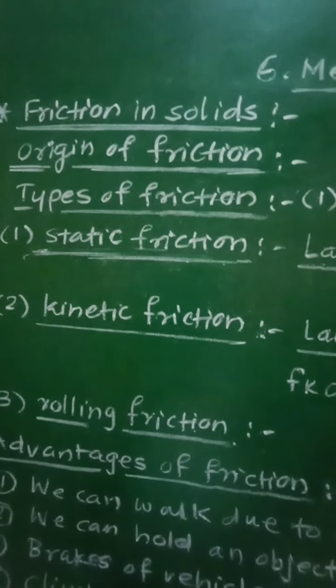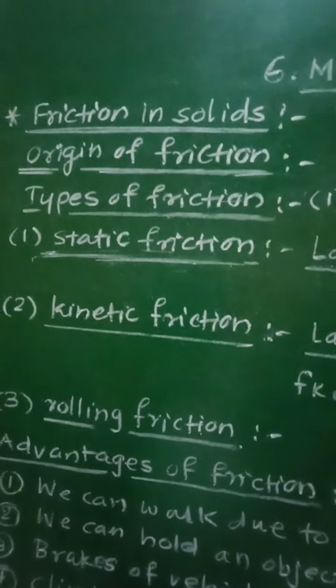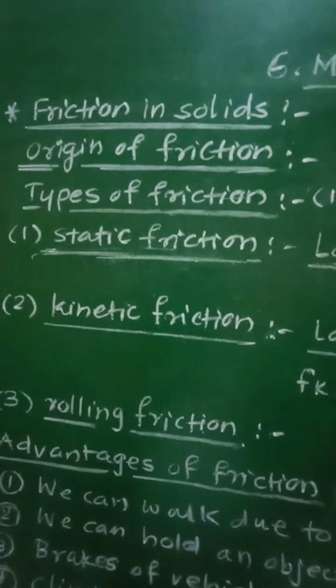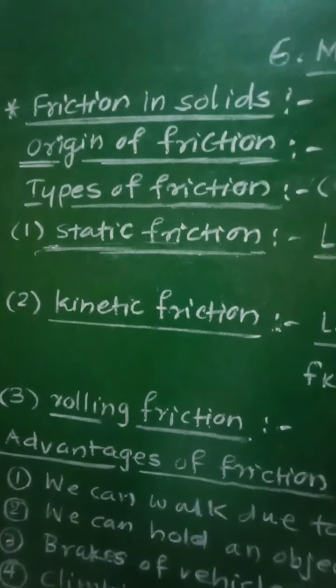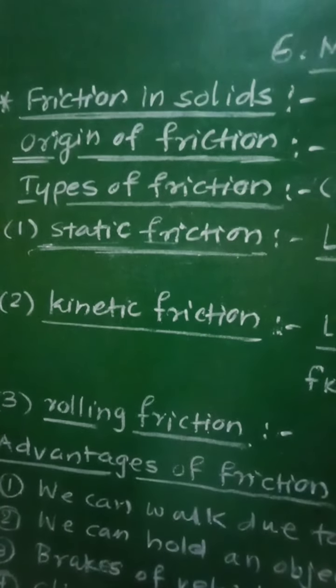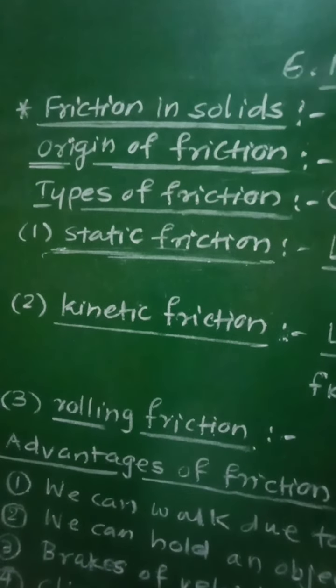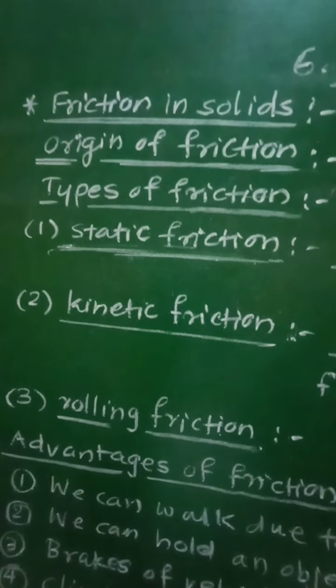According to modern theory, the cause of friction is the force of attraction between the molecules of the surfaces in contact. So the molecules of the surfaces in contact will also give rise to friction.